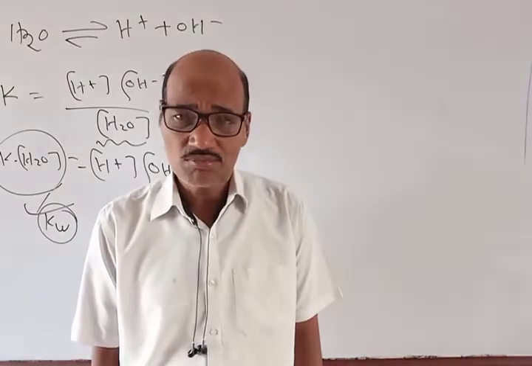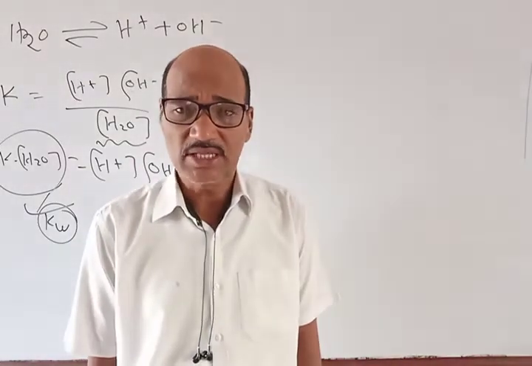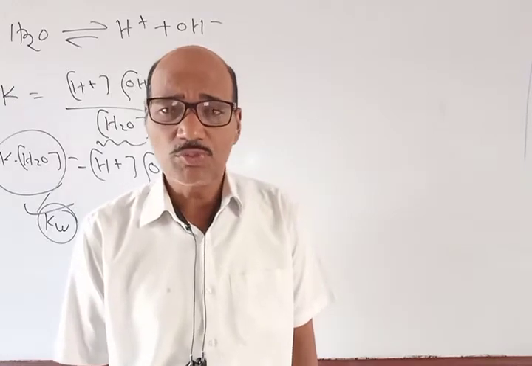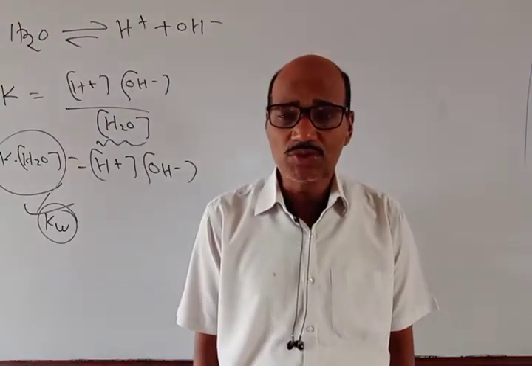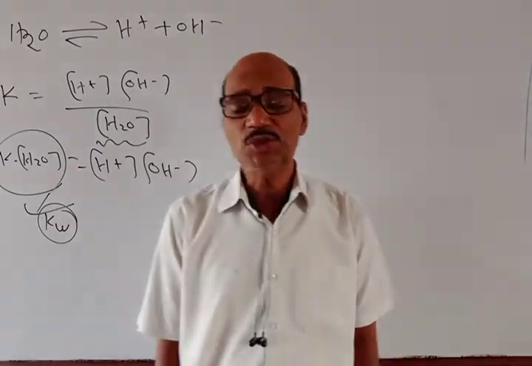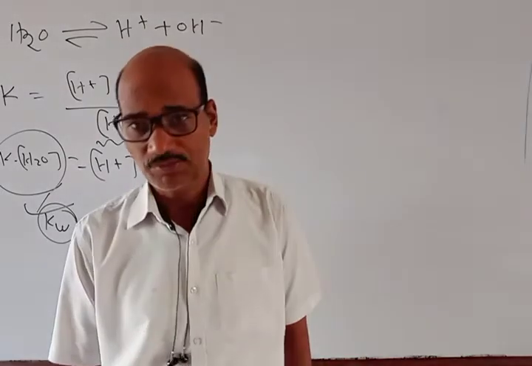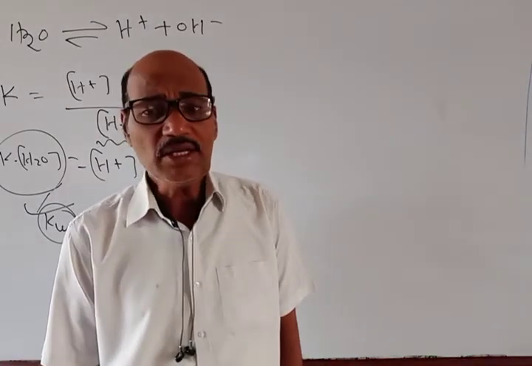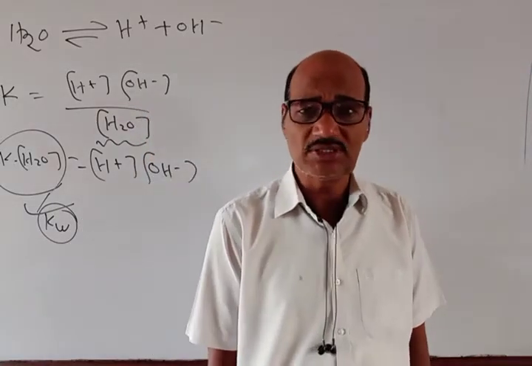But the sum of the pH and pOH of a solution is equal to 14, because the ionic product of water at room temperature is constant, that is 10 power minus 14. So pKW came to what? 14, and pKW is equal to pH plus pOH. So for any solution the pH plus pOH is equal to what? 14. And accordingly we solved some numericals based on the pH of solutions.